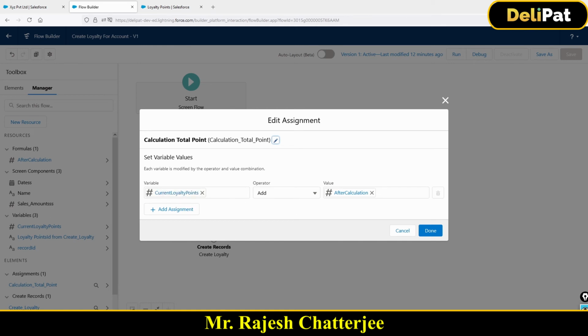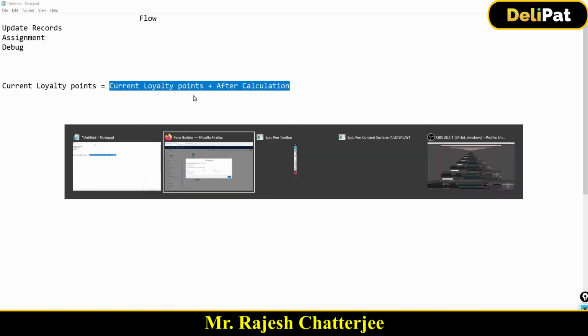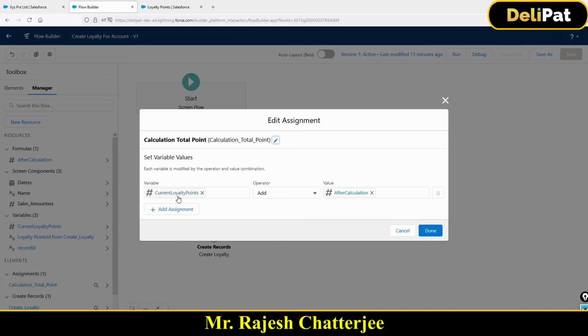So this means current loyalty points is equals to same current loyalty points plus, after the calculation, whatever value you got. I hope this is very much clear. This is confusing, okay? That's the reason why I'm repeating it again and again. So current loyalty points is equal to current loyalty points plus after calculation is what this means.